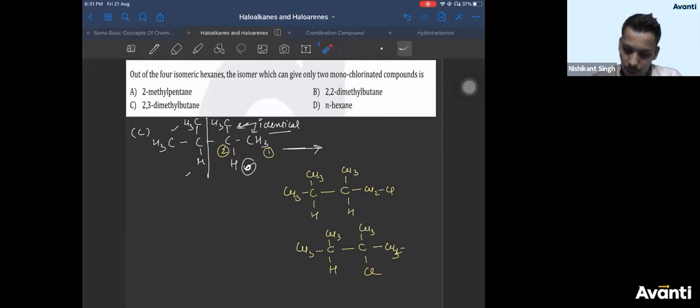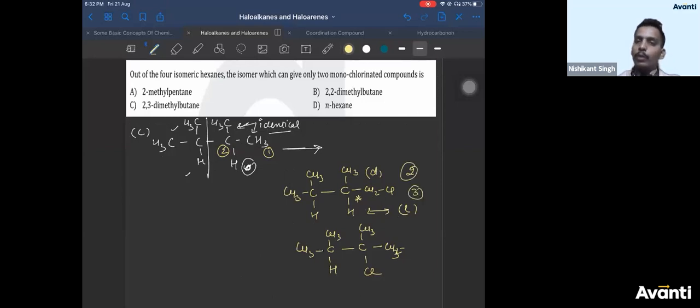Now in the first compound, if you check, there is this and this. Four groups are different. So there is a chiral center here. If there is a chiral center here, you can have its mirror image also. So sometimes questions expect you to consider optical isomers, sometimes they expect you not to consider optical isomers, right? In that case, that's a tricky question. You have to go with options. So let us see by considering or without considering. Without, you get 2; with optical isomer you get 3.